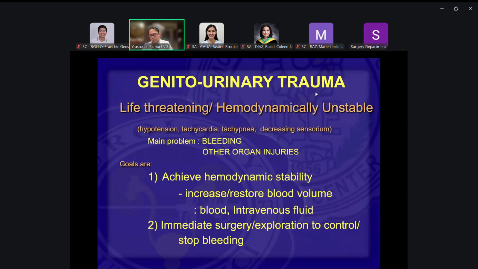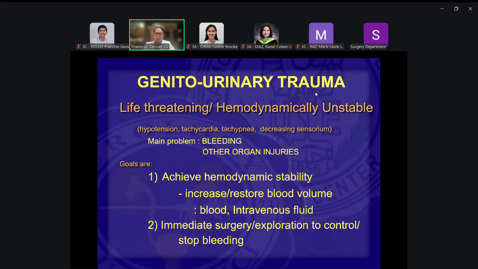Okay, so when you talk about life-threatening conditions, usually it's because of severe bleeding. Okay, the main problem, bleeding. And the goals really are, of course, to improve circulation or bring it back to normal levels. So when you have bleeding, first thing is you restore the volume. How do you do that?